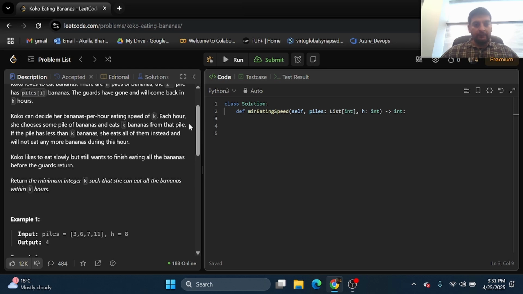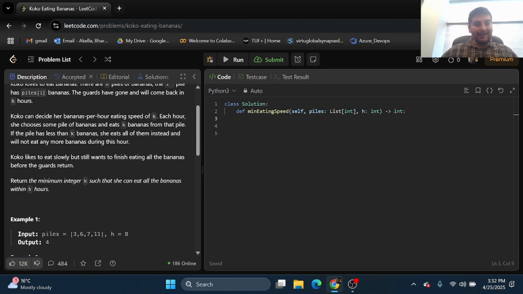And then the question states each hour she chooses some pile of bananas and eats k bananas from that pile. If the pile has less than k bananas, she eats all of them. So here, let's say the bananas-per-hour eating speed of Koko is 10, then Koko will eat all of the 3 bananas which are there in the first pile and then wait till that 1 hour is over, right?